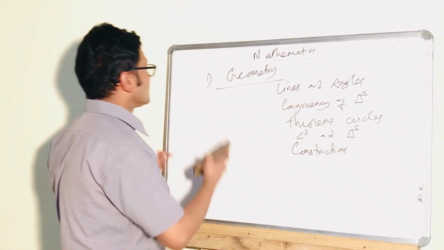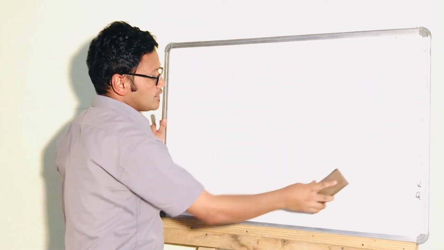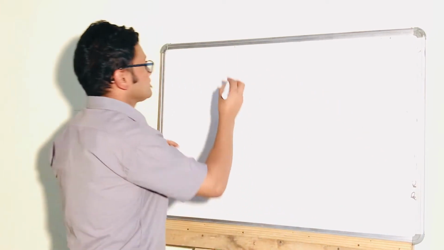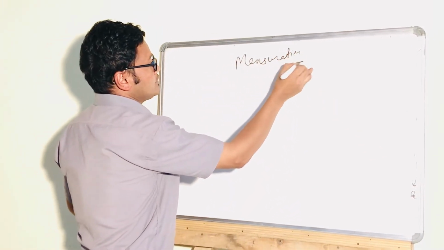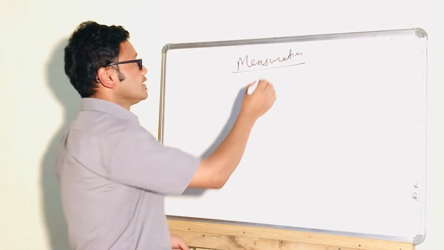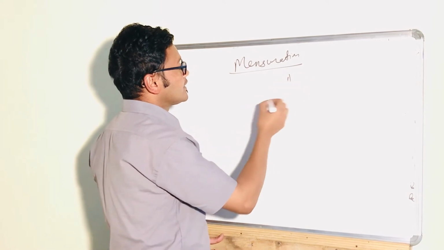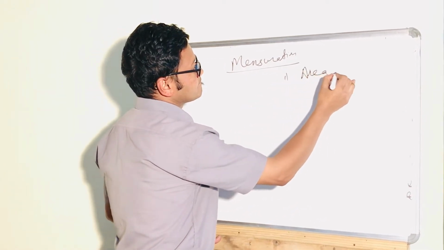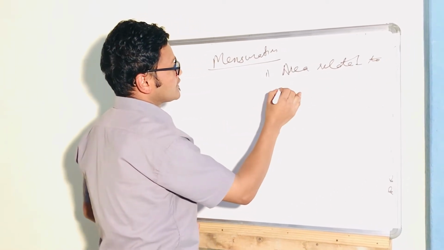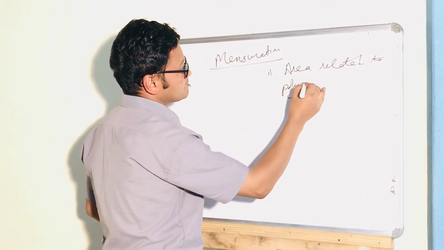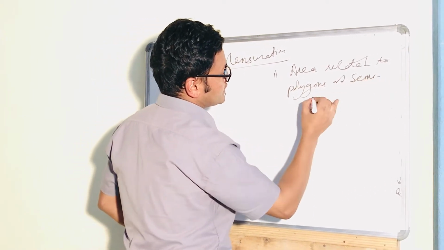Now number 4, that is mensuration. In mensuration there are many topics, so today we'll discuss only a few that are very important for you all. Number 1, area related to polygons and semicircles.